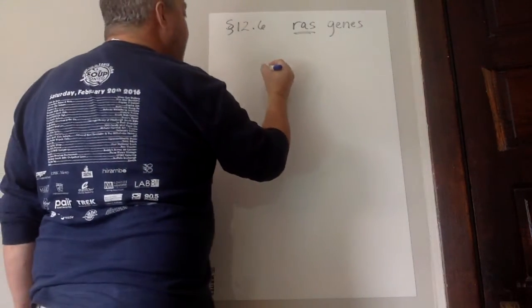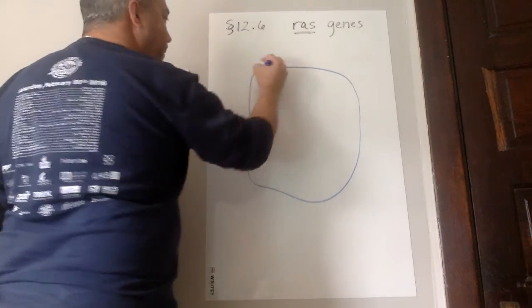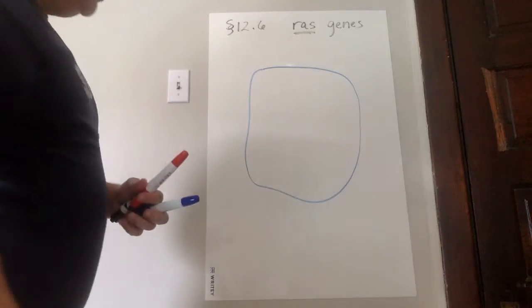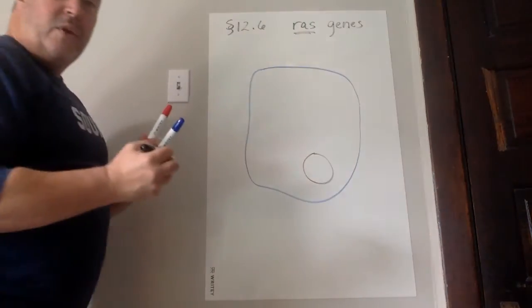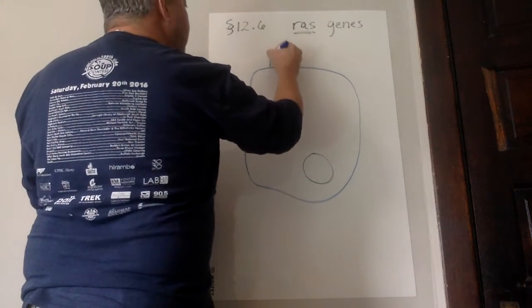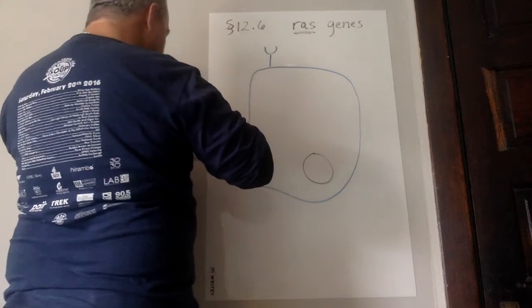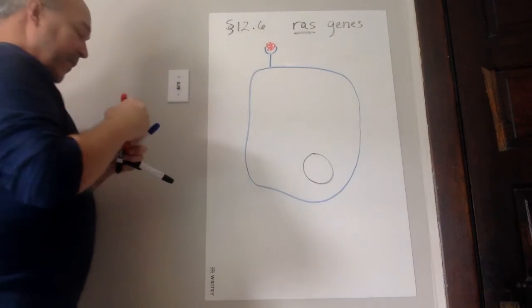So once we get our signal, I'm drawing a bigger cell here. So there's my cell wall. Here is my nucleus that has my genome. So here was my receptor protein. And here is that signal.